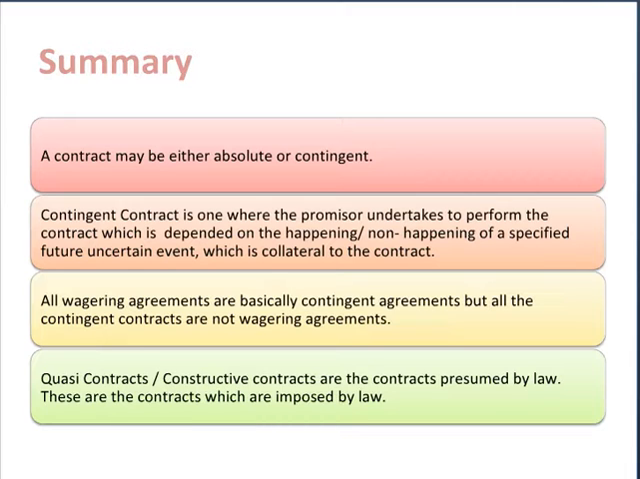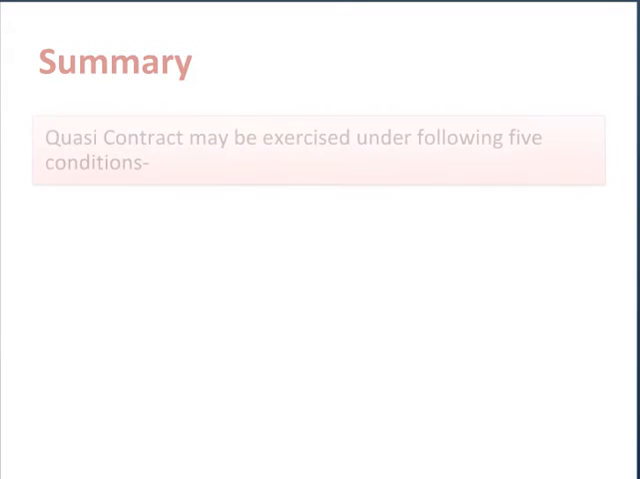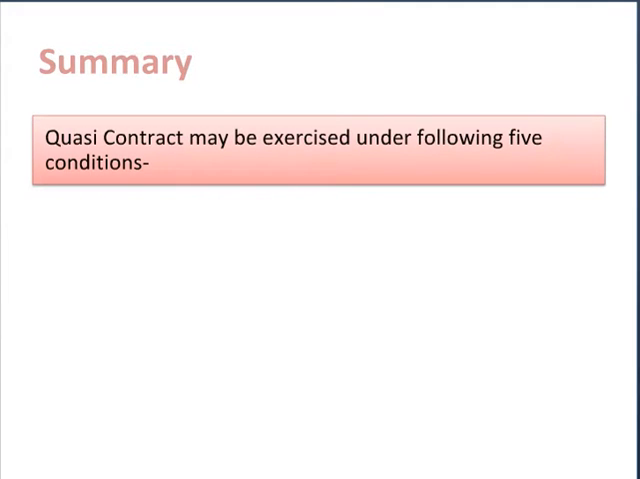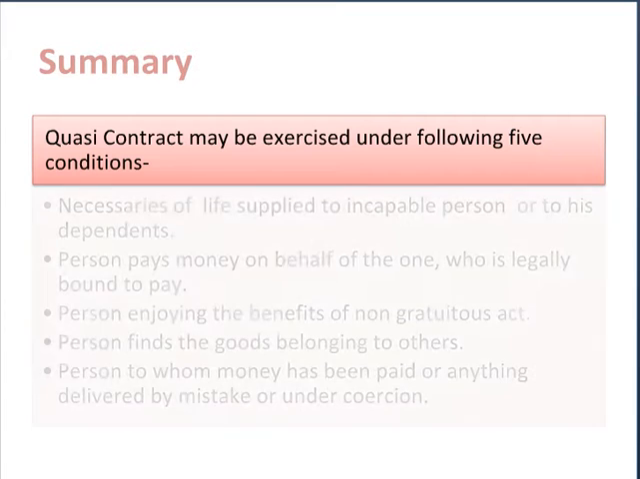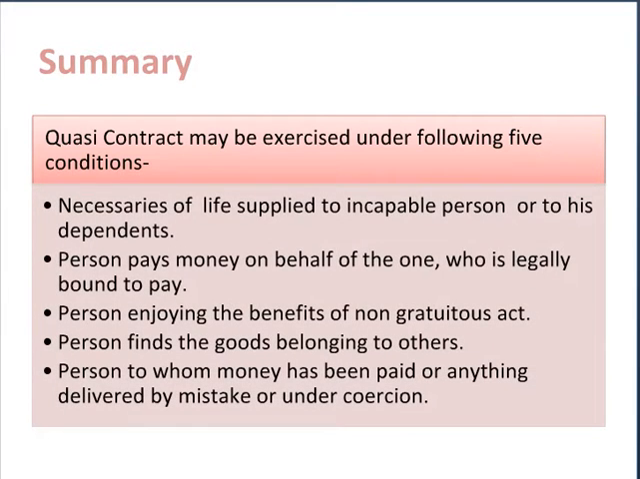Quasi-contracts or constructive contracts are those contracts which are presumed by law. These are the contracts which are imposed by law. These are the obligations which are created by law. A quasi-contract may be of the following 5 types. They may get created under the following 5 conditions, 5 situations.